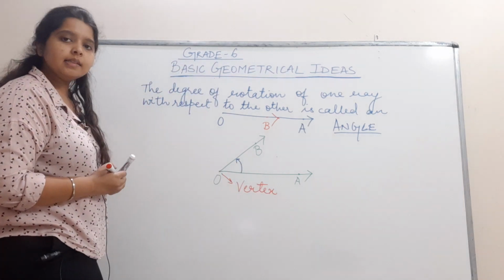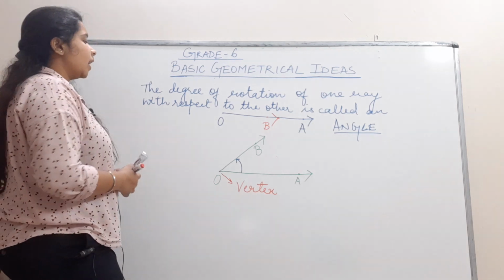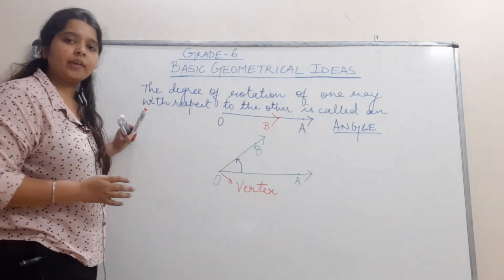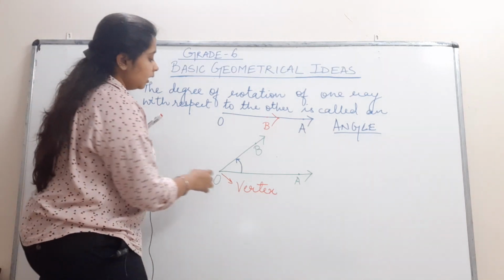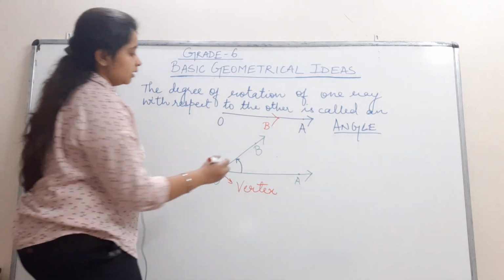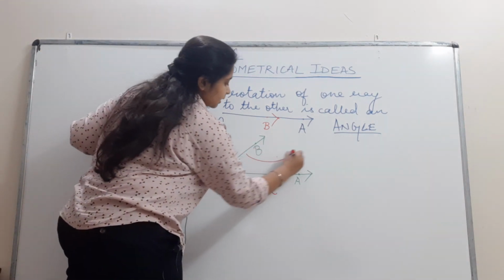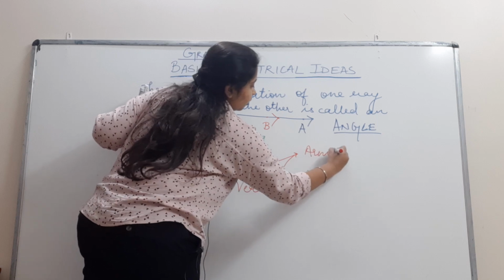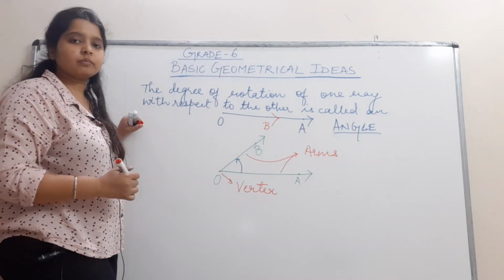There are two rays going away from this point, and the two rays are known as the arms of the angle. So this and this are the arms.